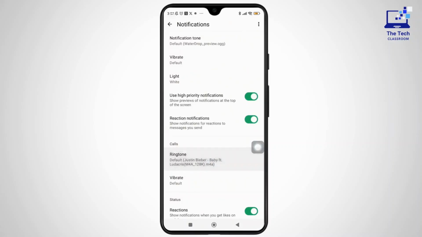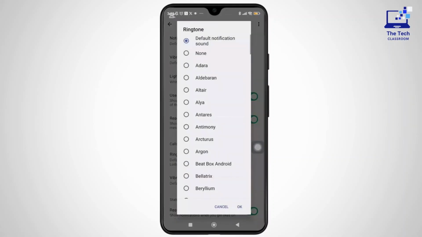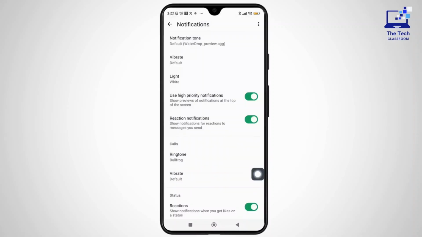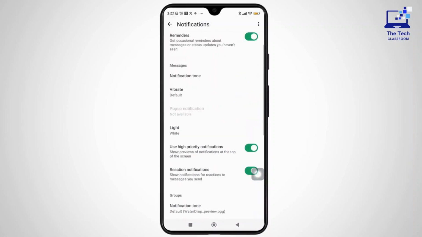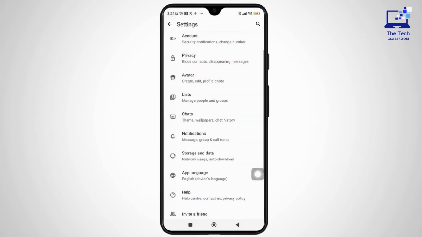A small pop-up window will appear prompting you to choose a sound. So select the sounds folder to access the available ringtones. Now listen to the different options and pick the one that you like the best. And once you have made your selection, simply tap on OK to confirm. And that's it. Now you have successfully changed the ringtone for WhatsApp calls.